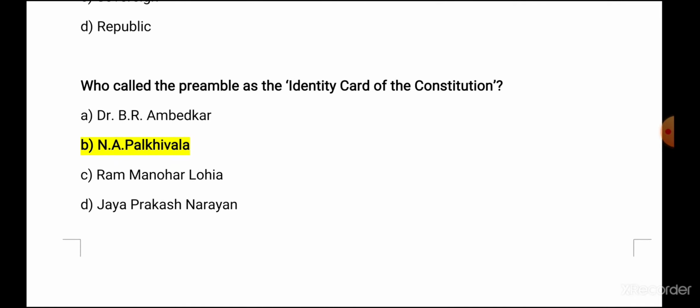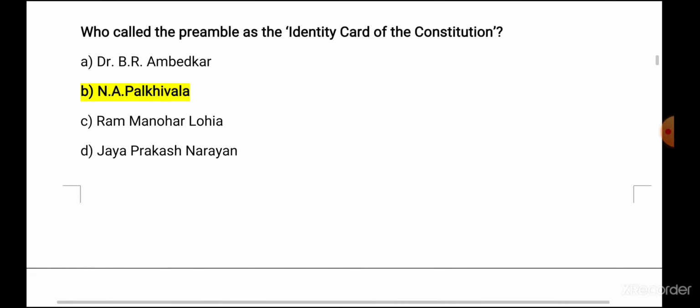Next, who called the preamble the identity card of the Constitution? While discussing the preamble I said N.A. Palkiwala. This is the answer. So Palkiwala said the preamble is like an identity card to the Constitution.